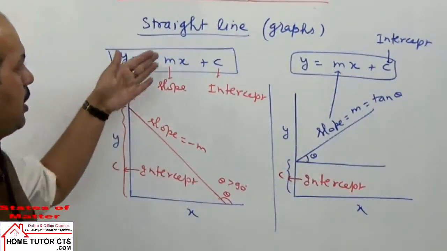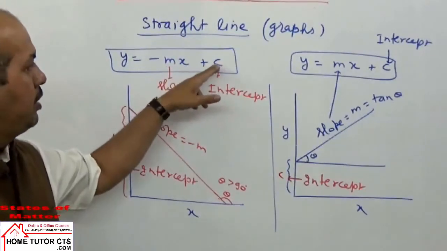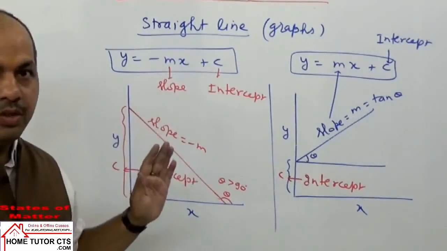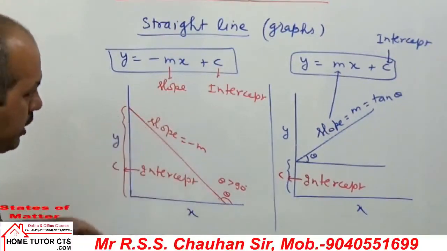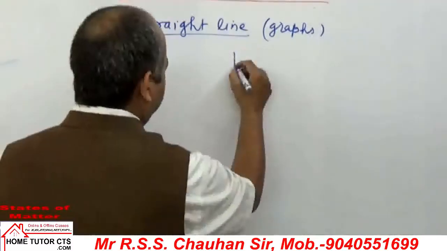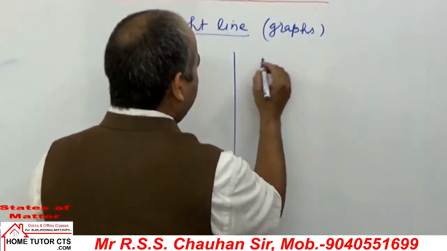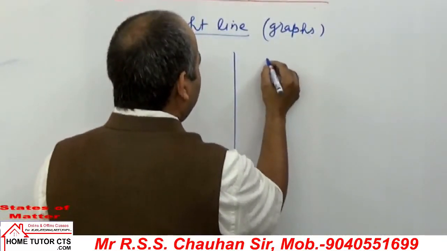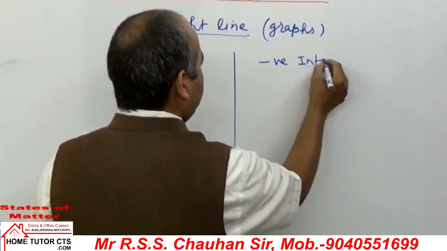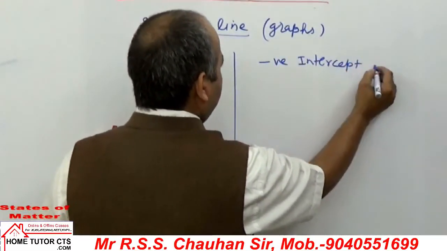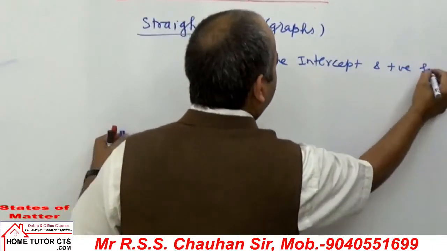So we can have negative intercept and then we can have slope positive, or we can have two more graphs taken here. Both are negative. कैसे होता है? Let us explain two more graphs to you. We can have the graph taken negative intercept and positive slope.